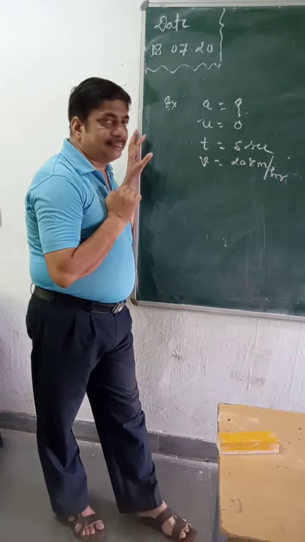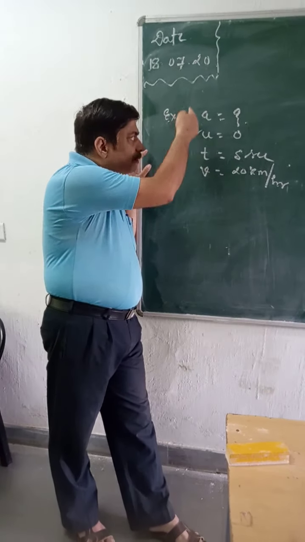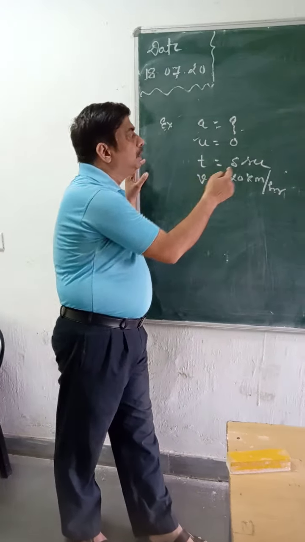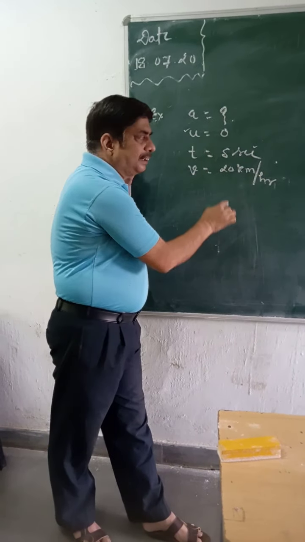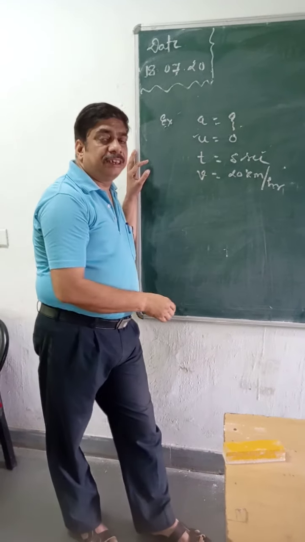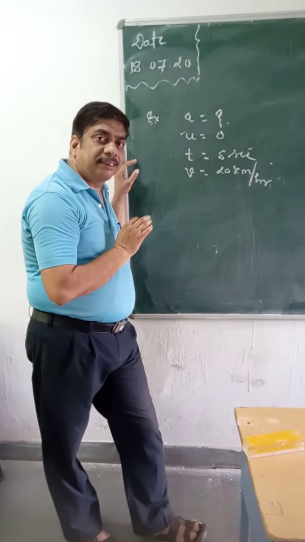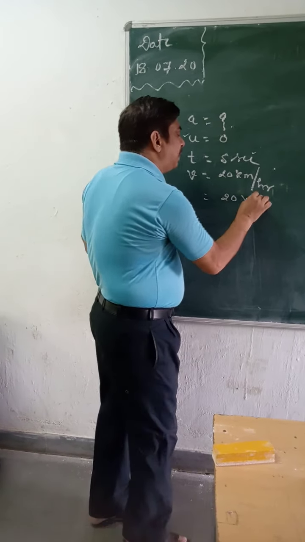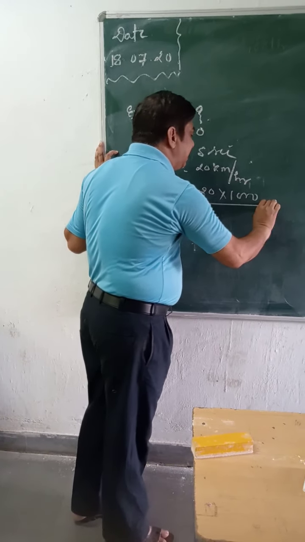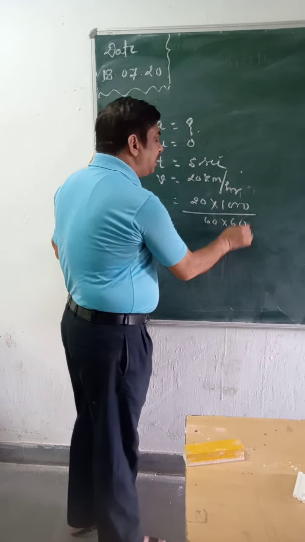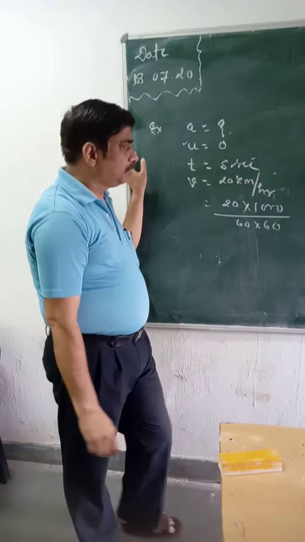Now come to the second step. Check all the quantities are in the same system of measurement. No. Here this is in seconds and this is in kilometer per hour. So this kilometer per hour needs to be converted into meter per second. Very simple. So how? This 20: in 1 kilometer 1000 meters, and in 1 hour 60 into 60 minutes and 1 minute 60 seconds.